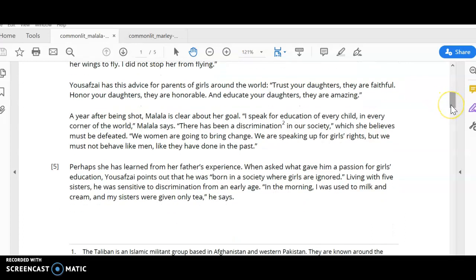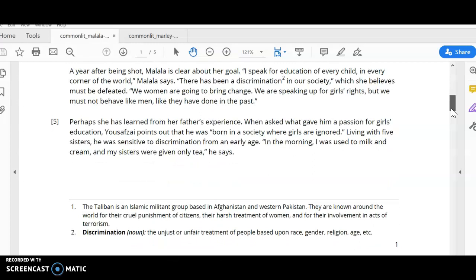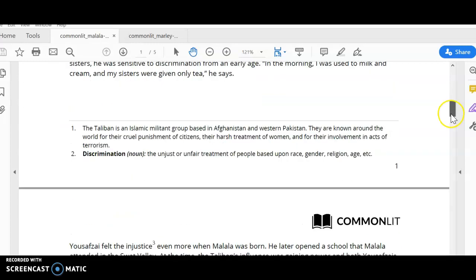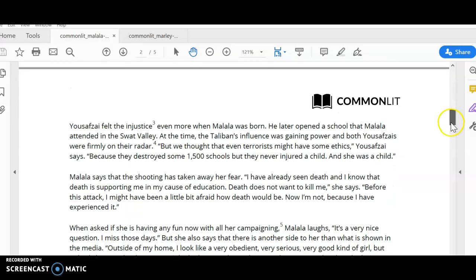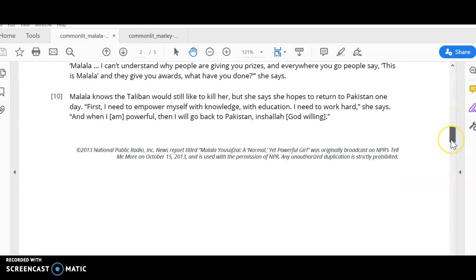We know the effect of her being shot is she no longer lives in Pakistan from this article, that she lives in another area where she is safe because the Taliban still wants to harm her. So we know that there was a cause that Malala went to school and she was shot because of this, and then the effects are that she is now more than ever advocating for the right for women to have an education and stand up for the injustice that she experienced within her home country.